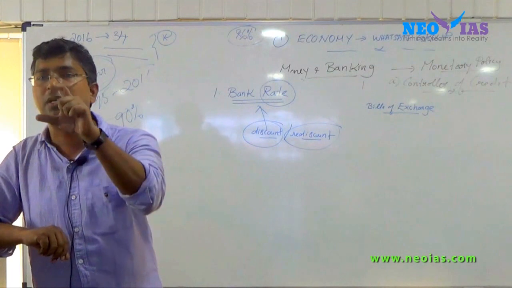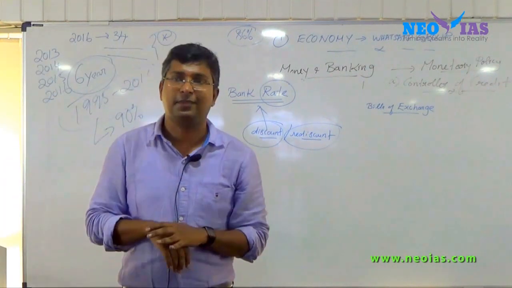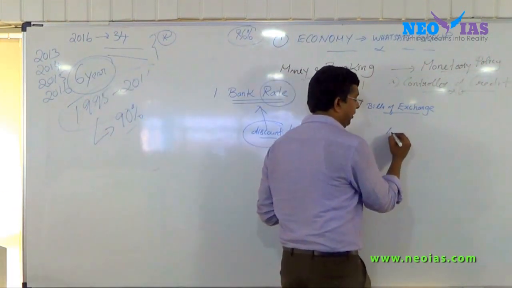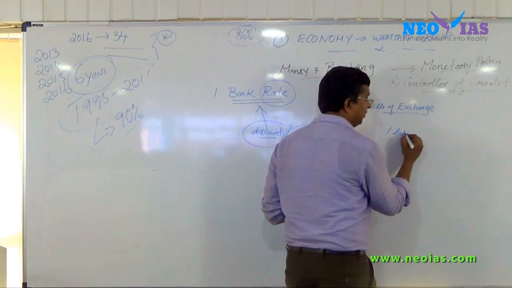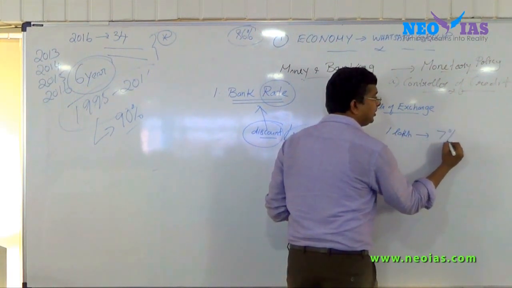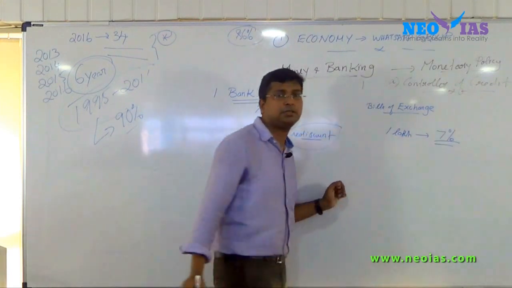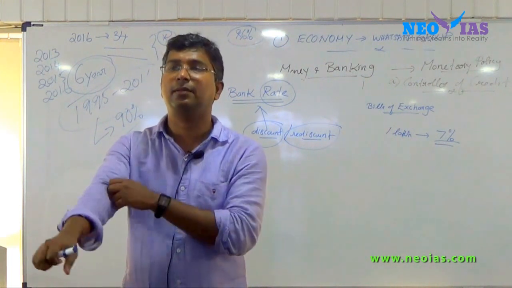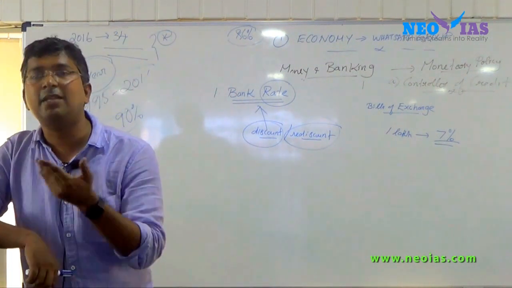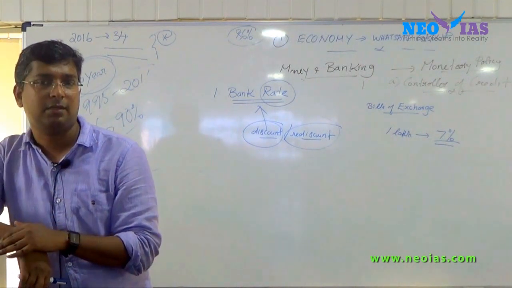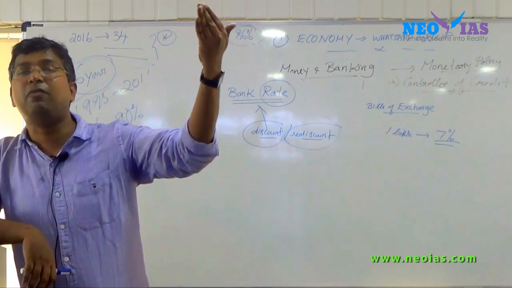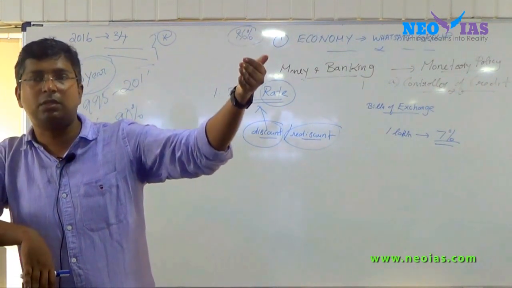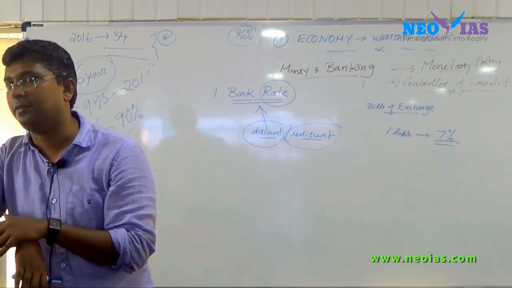Discounted in the sense that the bank will take a commission for it. And that discount rate, suppose the amount is 1 lakh, the bank may discount that bill at 7%. In the sense that if you go with a bill of exchange of 1 lakh, the bank will give you only 93,000. 7,000 the bank will take. And how will the bank benefit? The bank will wait for the maturity date, and once the date matures, the bank will get the full money, 1 lakh. You're getting the point?